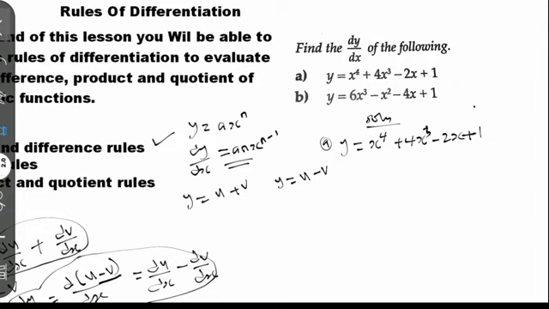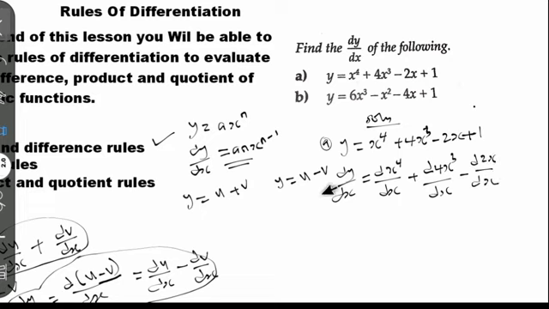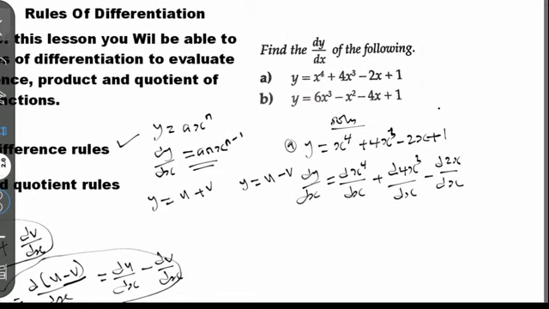Now let's demonstrate. To differentiate this with respect to s, we have dy/ds equal to d of s to the power 4 divided by ds, plus d of 4s to the power 3 divided by ds, minus d of 2s divided by ds, and the last one, plus d of 1 divided by ds. So I will explain something here.